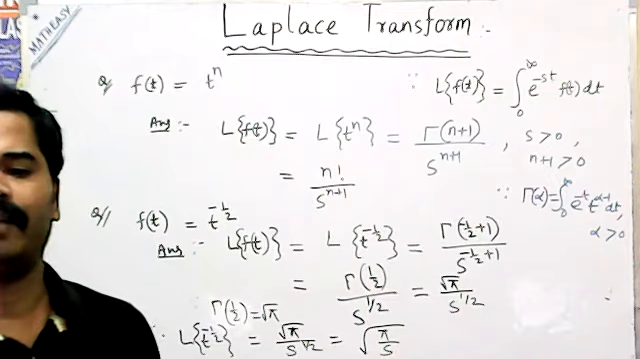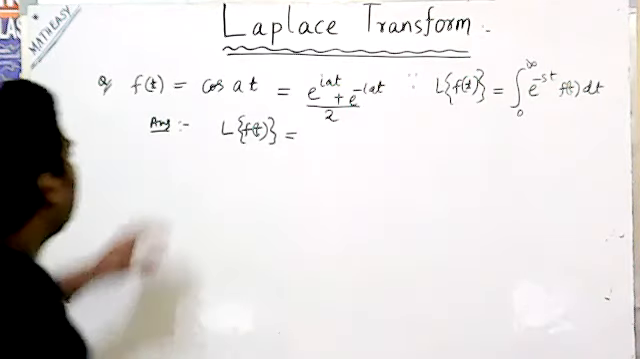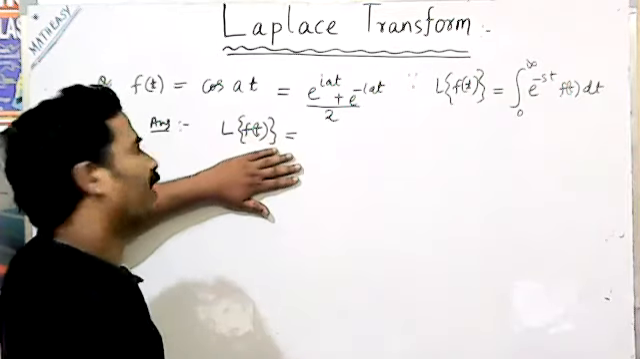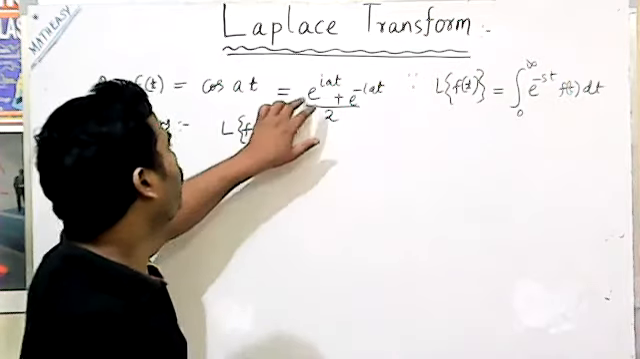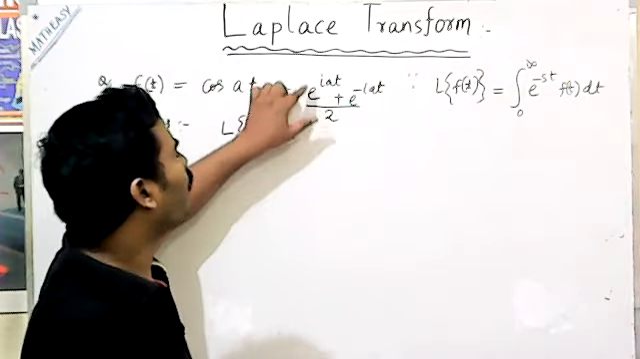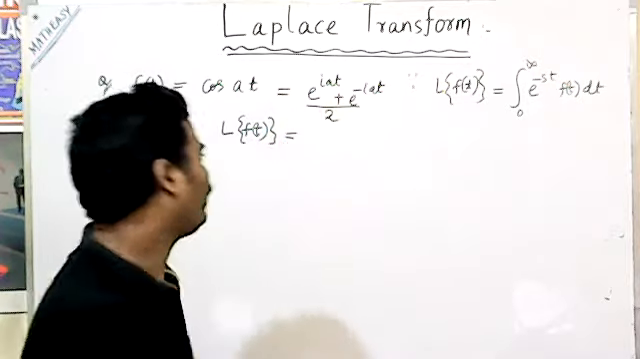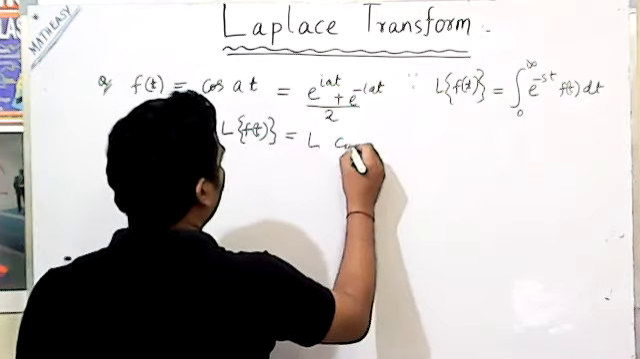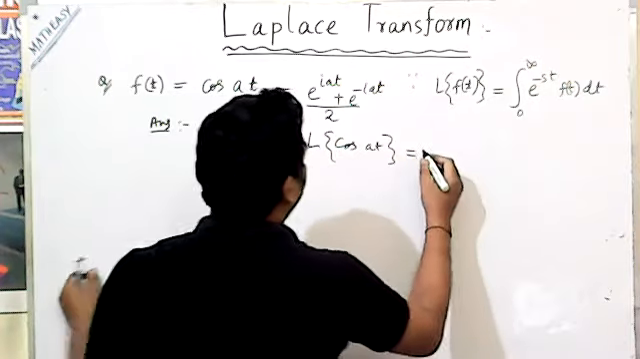Root over of pi by s. This is very simple. Suppose f(t) is equal to cos at. To find the Laplace transform, we write cos at as (e to the power iat plus e to the power minus iat) divided by 2. This means Laplace of cos at is equal to